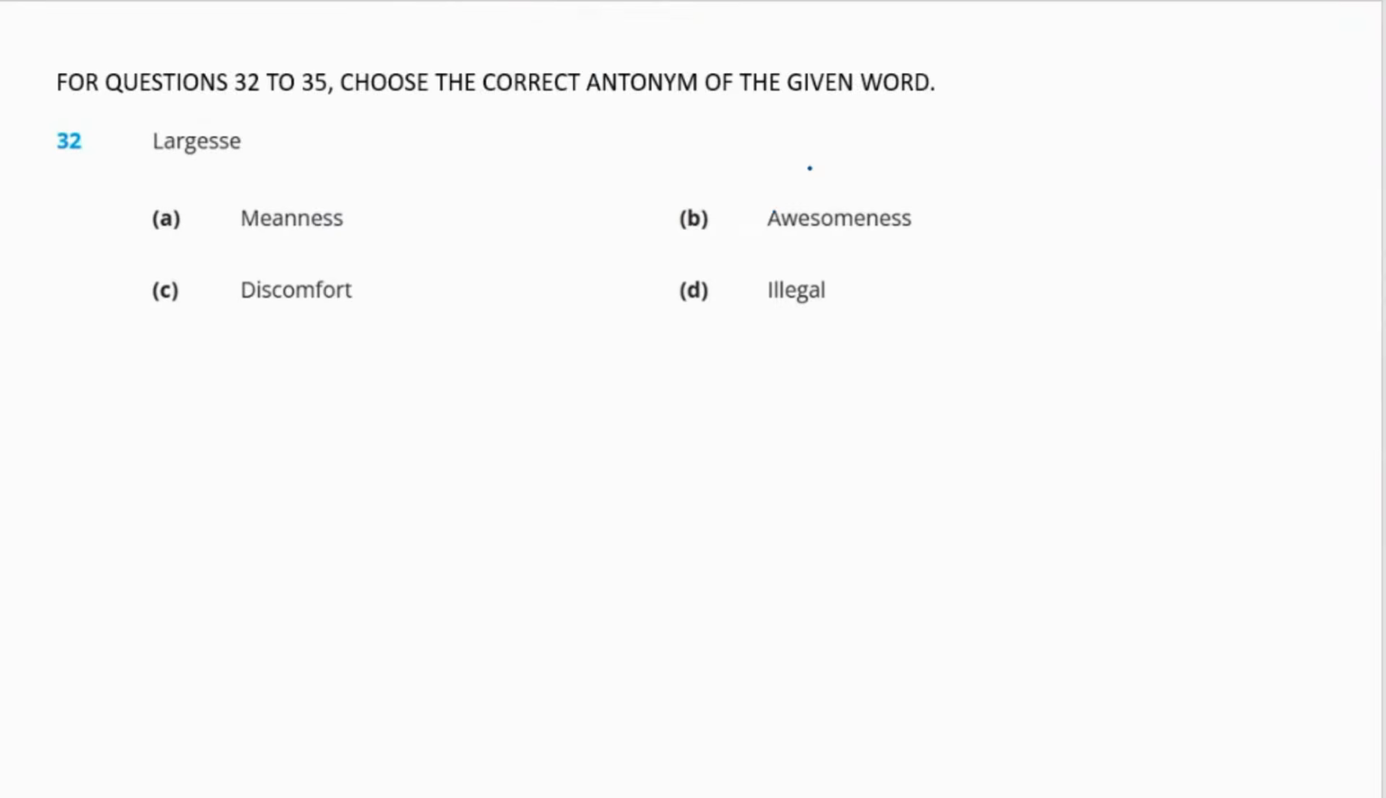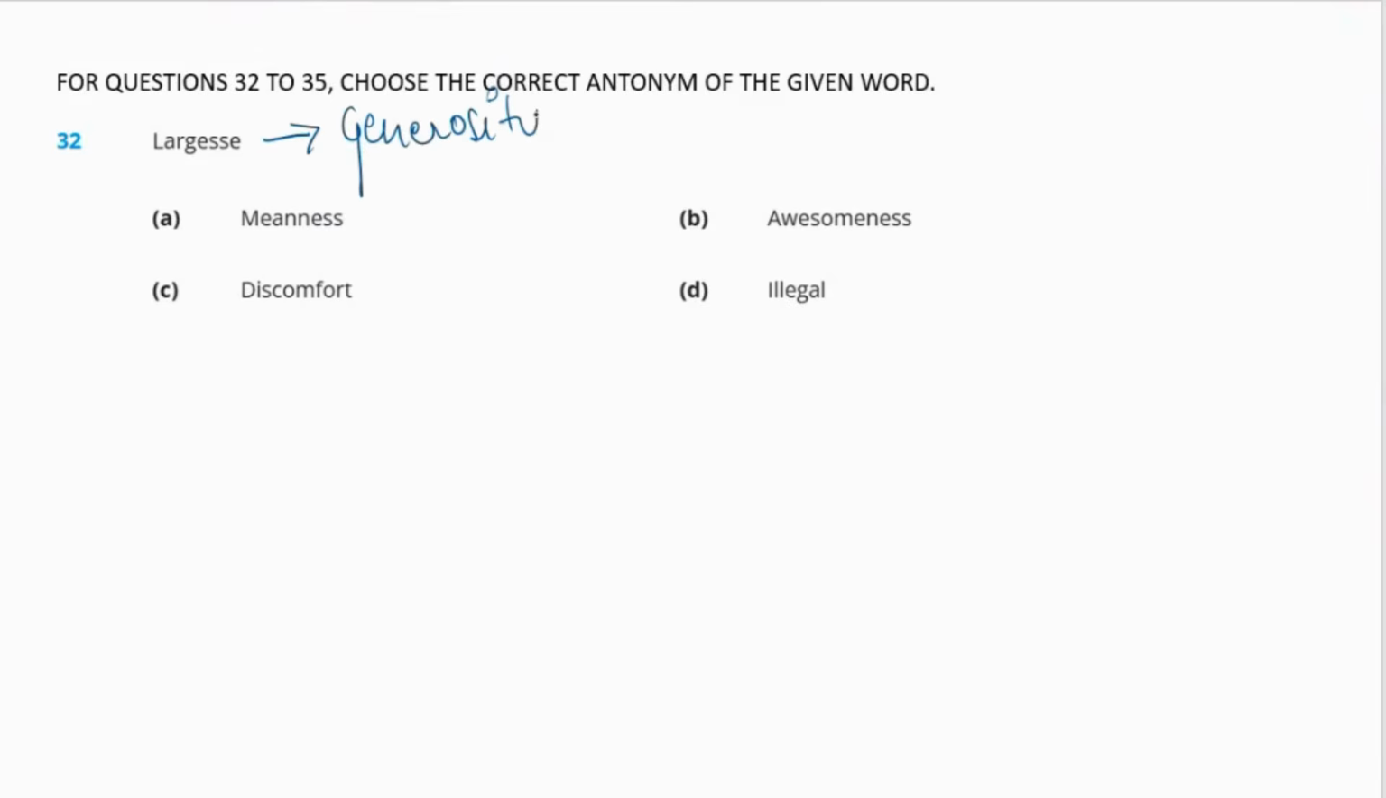Now for questions 32 to 35, choose the correct antonym of the given word. Question is, the word is largest. Okay, so what does largest mean? Largest means generosity.